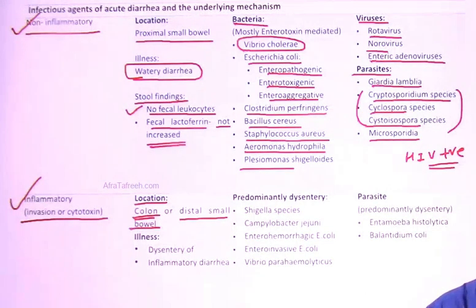in the inflammatory invasion or cytotoxin mediated form it can be. Why is it saying so? Because of this only the blood and all will come. That's why it is termed as bloody diarrhea. Now predominantly the dysenteric episodes, that is the bloody diarrhea ones, they are done by whom?